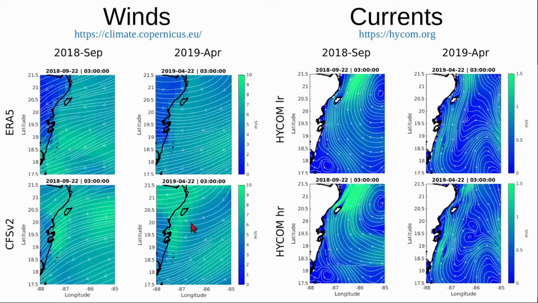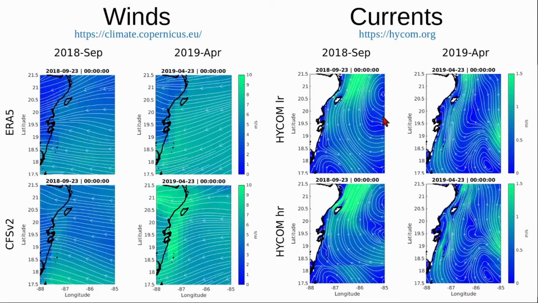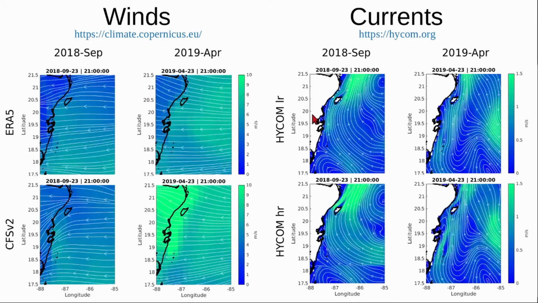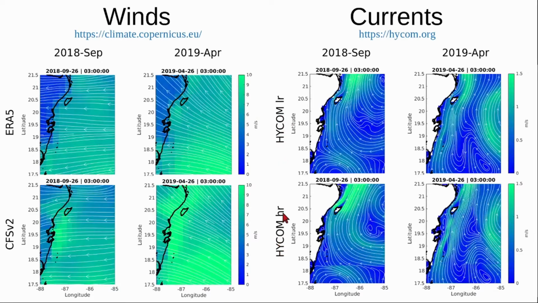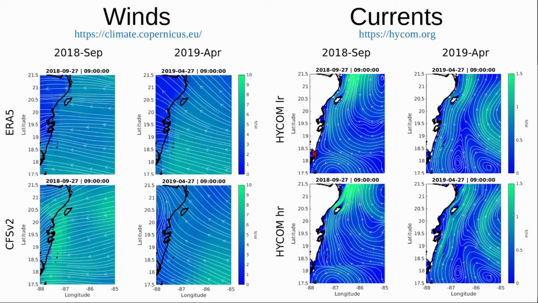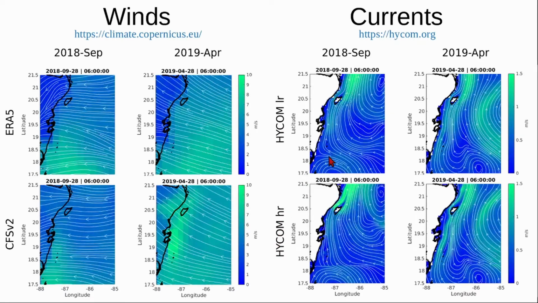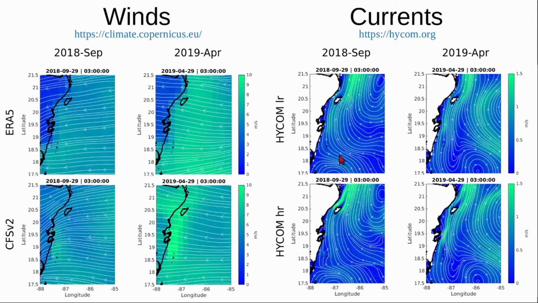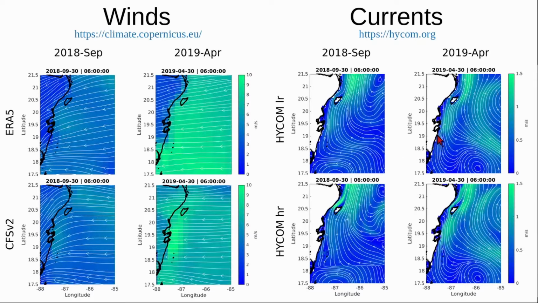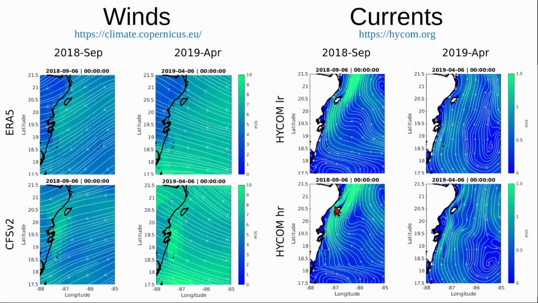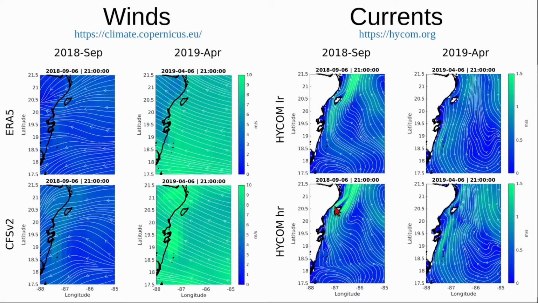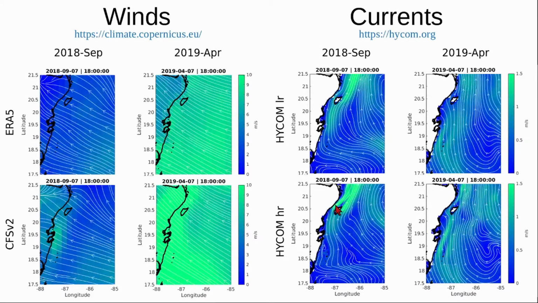The ocean currents were obtained from two different experiments of the HYCOM model, one with low resolution and the other with higher resolution. In September, the Yucatan Current was further from the coast than during April. The higher resolution HYCOM experiment produced a more intense current in the Cozumel Channel.